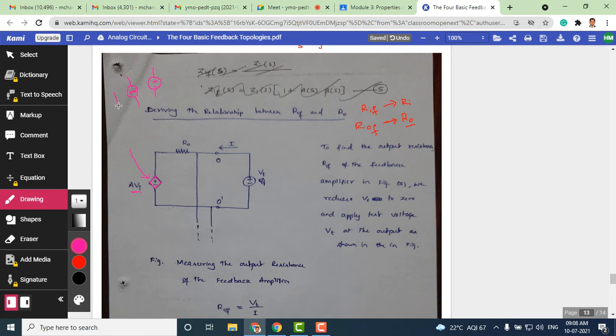The same can also be shown for the current source. With the same symbol, if I show it like this, it is a dependent current source. In this case, you can see it's a dependent voltage source, in the sense that this voltage depends on the input voltage Vi, along with a scaling factor, which is the amplifier gain A. A times Vi is the amount of voltage produced here. A is a constant for a given amplifier, so if Vi varies, then A times Vi also varies.